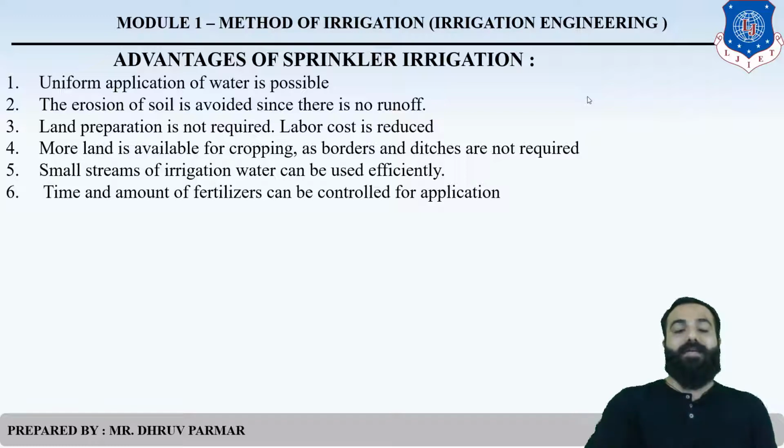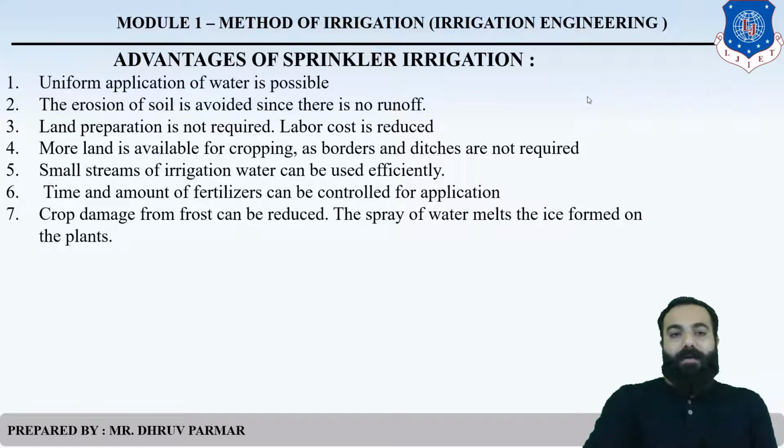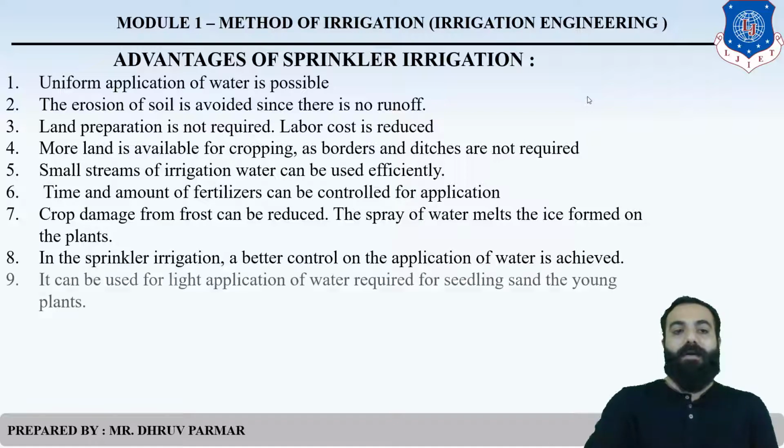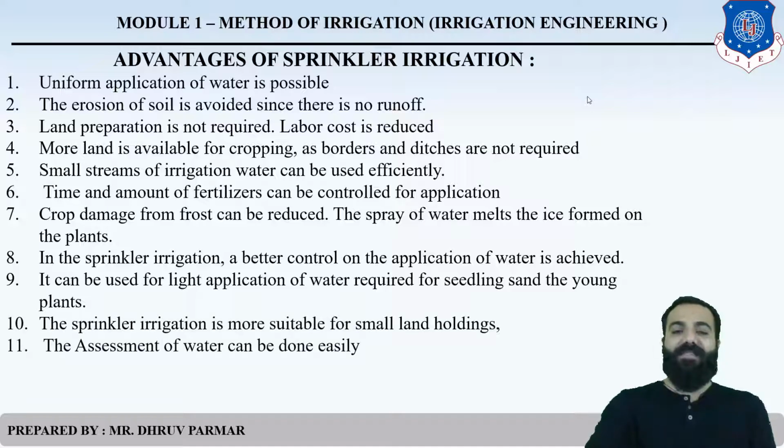The time and amount of fertilizer application can be controlled. Crop damage from frost can be reduced. What is frost? You know that, I don't discuss this. By sprinkler irrigation, we have better control on application of water. Clear? So we get maximum water application efficiency. We already discussed the meaning of water application efficiency. Clear? These are the advantages of sprinkler irrigation.